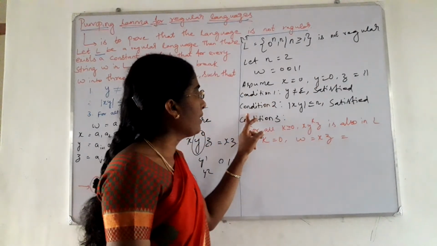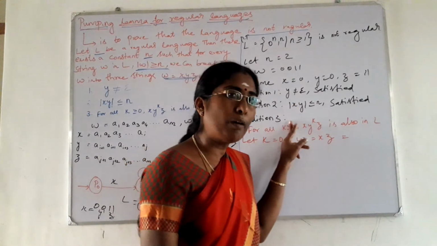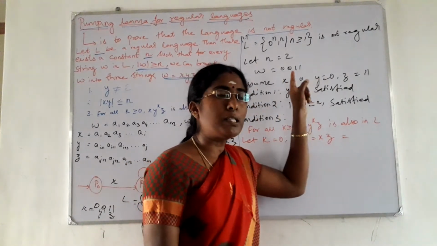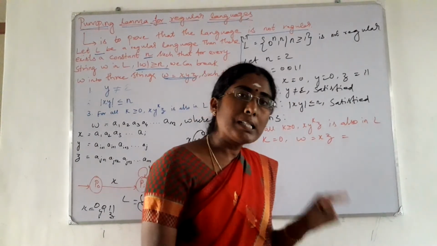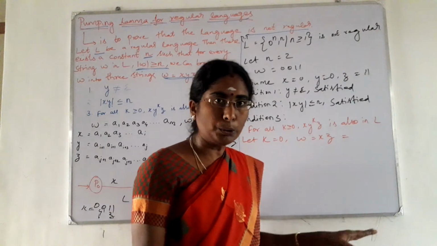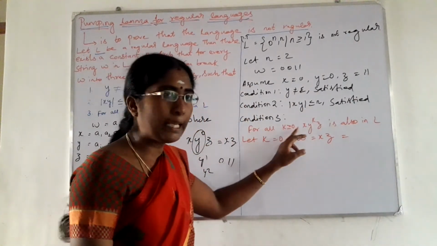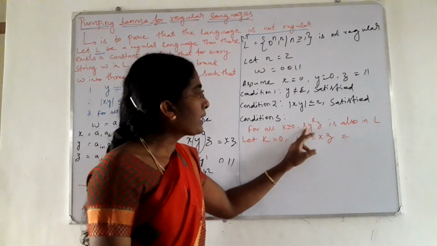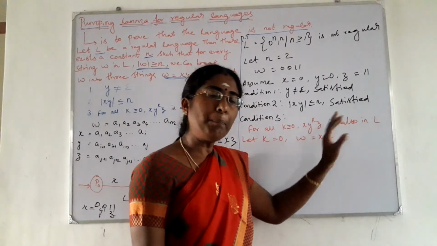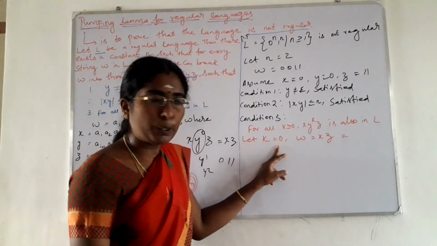And the second condition is modulus of xy less than or equal to n. Modulus of xy means x and y consist of how many symbols? 2. Less than or equal to n, that is also satisfied. Less than or equal to 2, satisfied. Right? And what is our third condition? For all k greater than or equal to 0, x y power k z is also in L. Here we apply the pumping. Right? So first let k equal to 0.